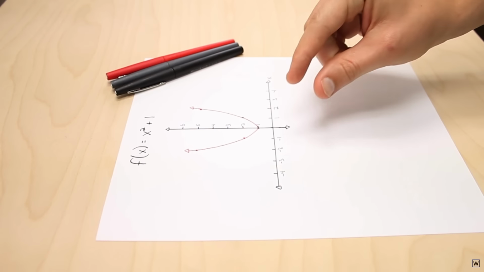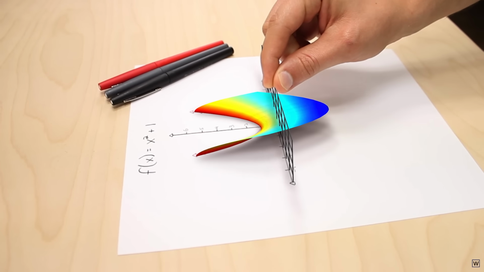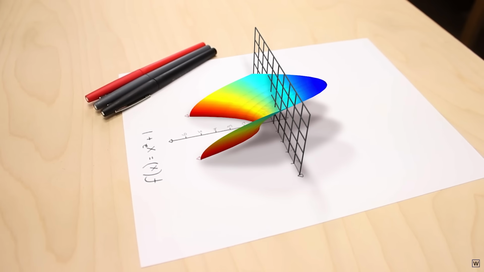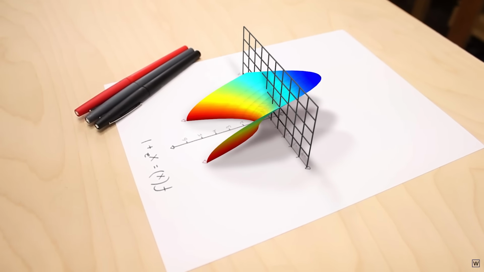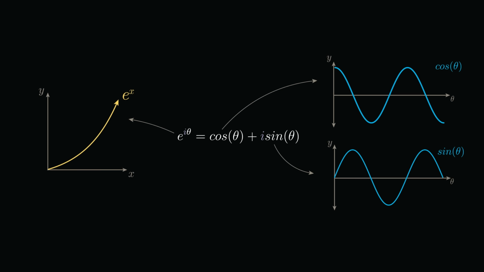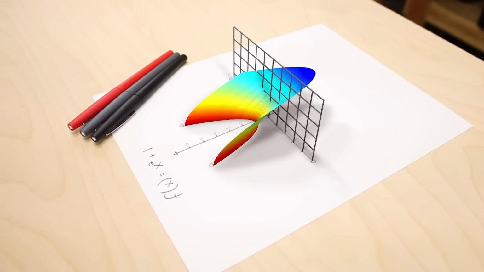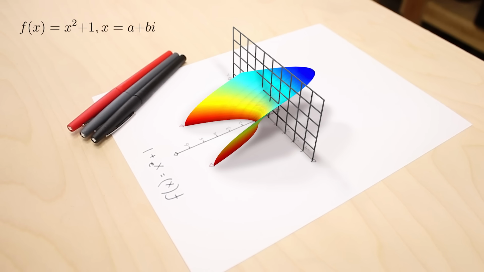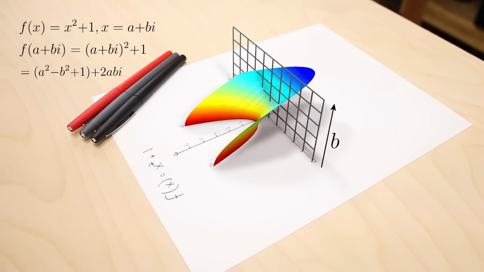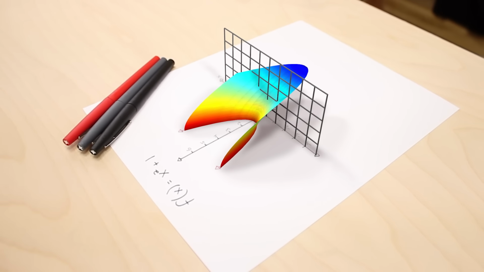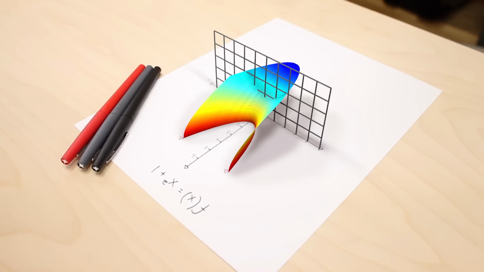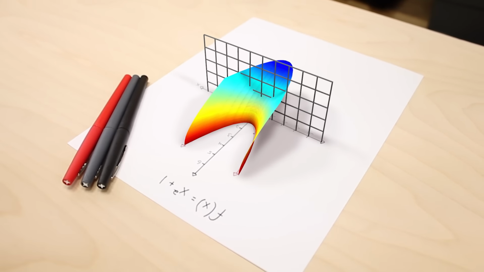We began our discussion with the idea that many of the equations and graphs we spend our time with are just shadows of a more elegant, powerful, and higher dimensional mathematics. The deep connection between exponentials on one hand and sine and cosine on the other is perhaps the most stunning example of this in mathematics. If we take a polynomial function like x squared plus 1, expand its inputs and outputs to be complex numbers, and visualize one of these imaginary parts of the function as the height of a surface above the real plane, we get these cool paraboloid shapes. Incredible, but perhaps not a surprising extension of parabolas to complex numbers.